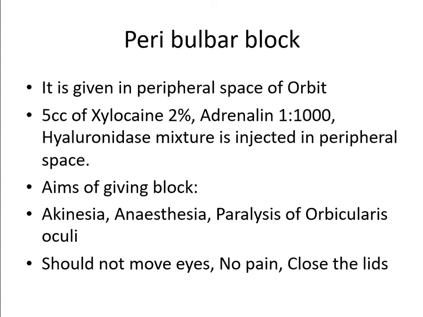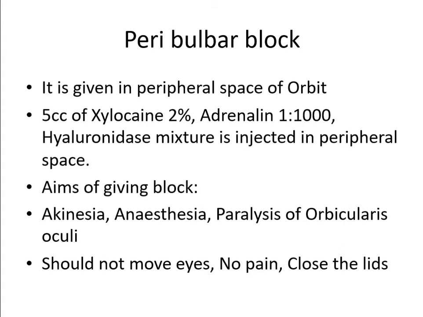5 cc of xylocaine 2%, adrenaline 1 in 1000, hyaluronidase mixture is injected in the peripheral space. Commercially, lidocaine 2% or xylocaine 2% is available as a 30 cc vial. In the 30 cc vial of xylocaine injection, you will add 1 ampule of adrenaline. Half cc of adrenaline, 1 in 1000, will be there.